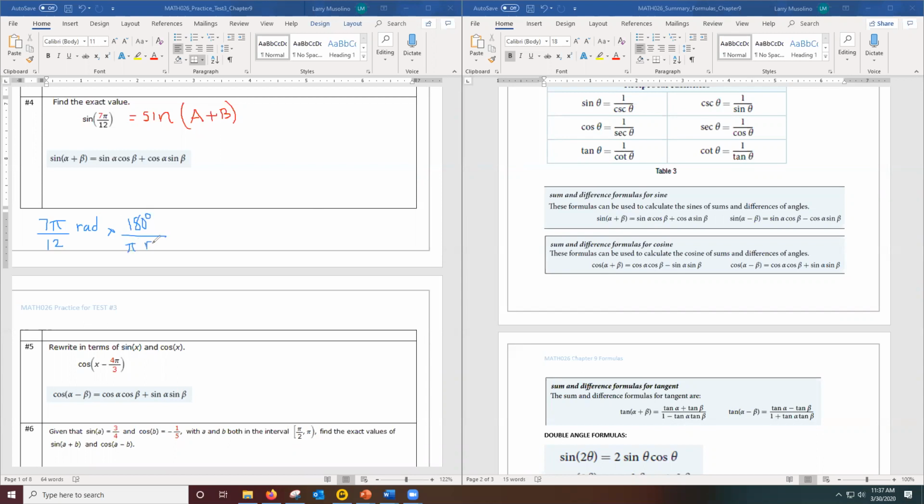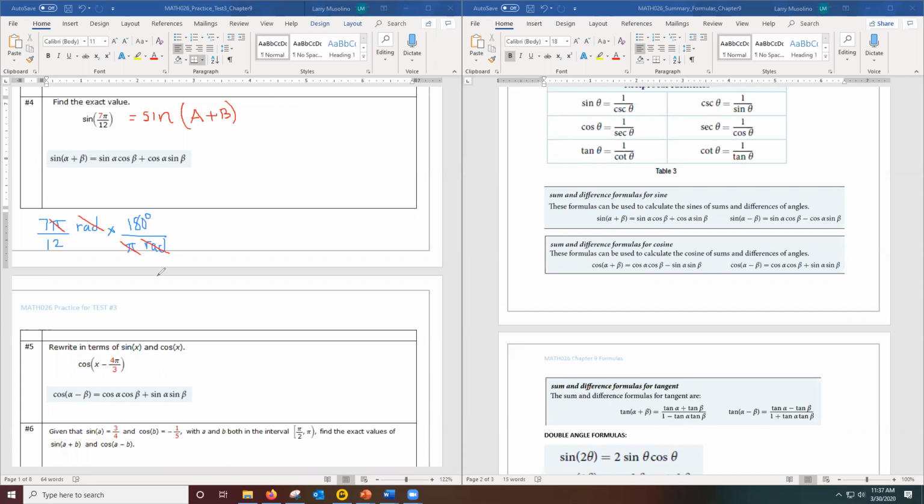I remember to set the fraction up this way because I want the radians to cancel out. So I put the radians on the bottom to cancel with the radians on the top. I also have a pi top and bottom that I can cancel out. Let me do one other canceling to simplify fractions.